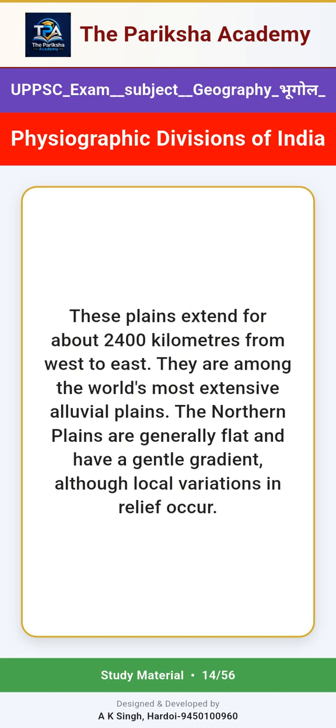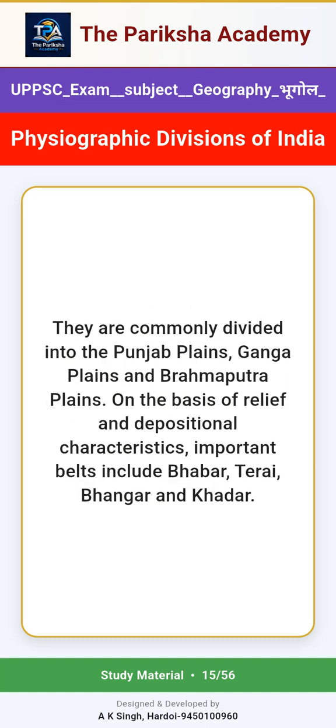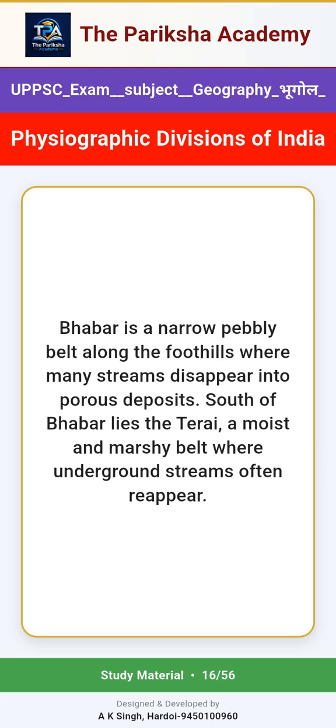The northern plains are generally flat and have a gentle gradient, although local variations in relief occur. They are commonly divided into the Punjab Plains, Ganga Plains and Brahmaputra Plains. On the basis of relief and depositional characteristics, important belts include Bhabar, Tere, Bhangar and Khadar. Bhabar is a narrow pebbly belt along the foothills where many streams disappear into porous deposits.